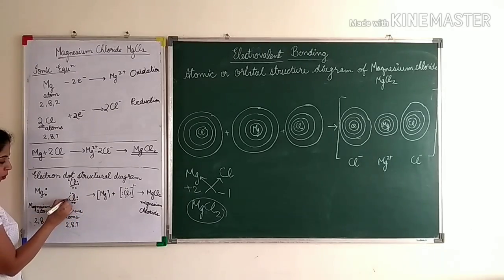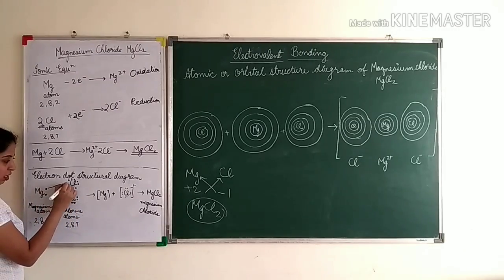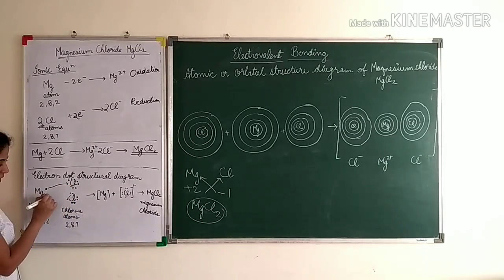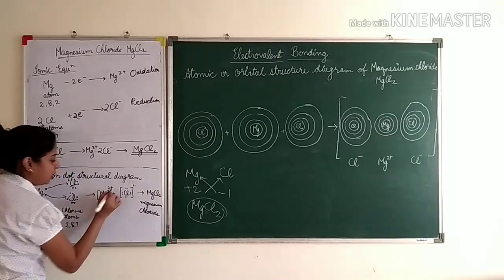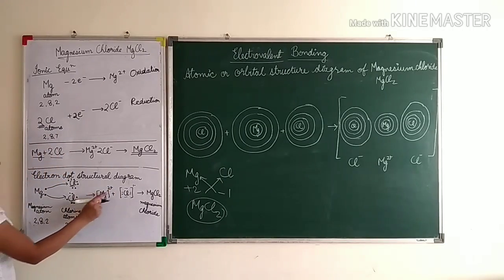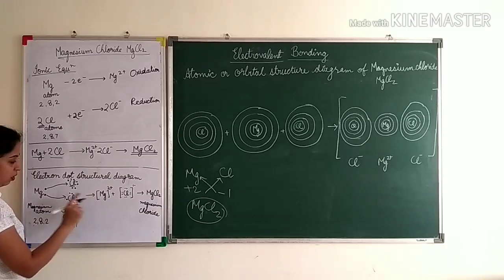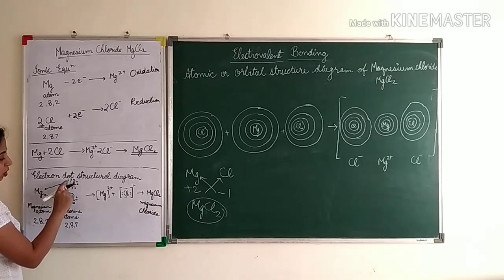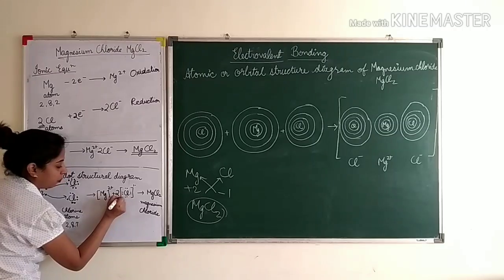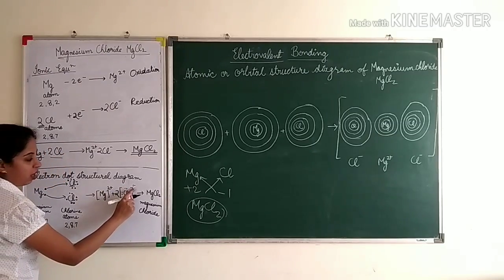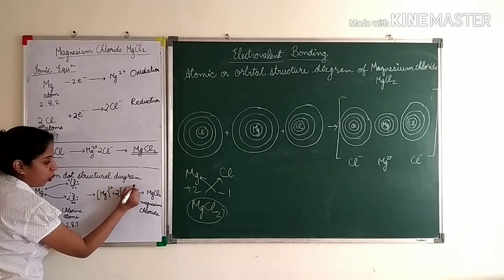Then I will show that this electron is given to this atom and this electron is given to this atom. So I will make 2 arrows. So here Mg becomes Mg2+, and since both the electrons are lost, I can't draw any electron here. Now both the chlorine atoms become 8, 8. So I have drawn 8 and I will write 2 here. Okay, 2 chlorine atoms, and for 1 chlorine the sign is minus 1.